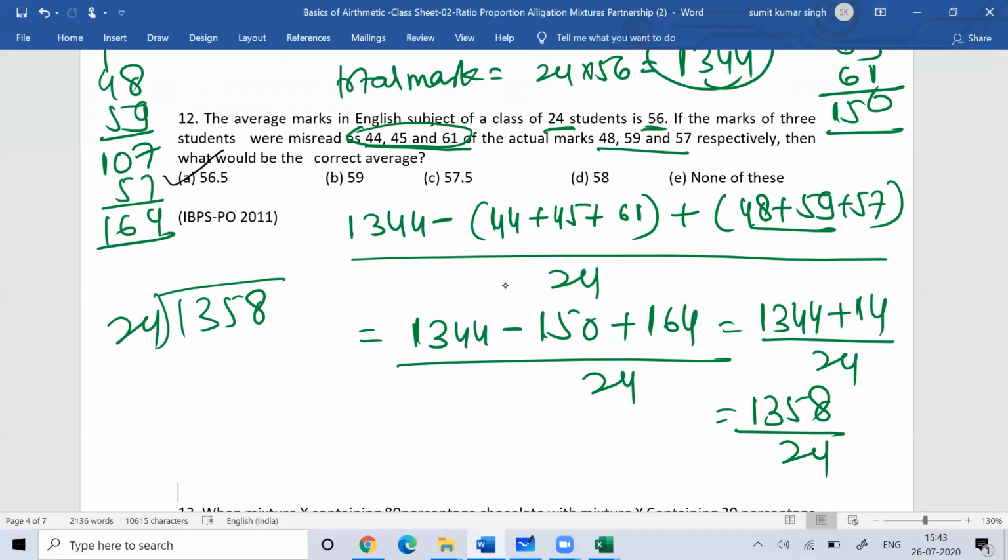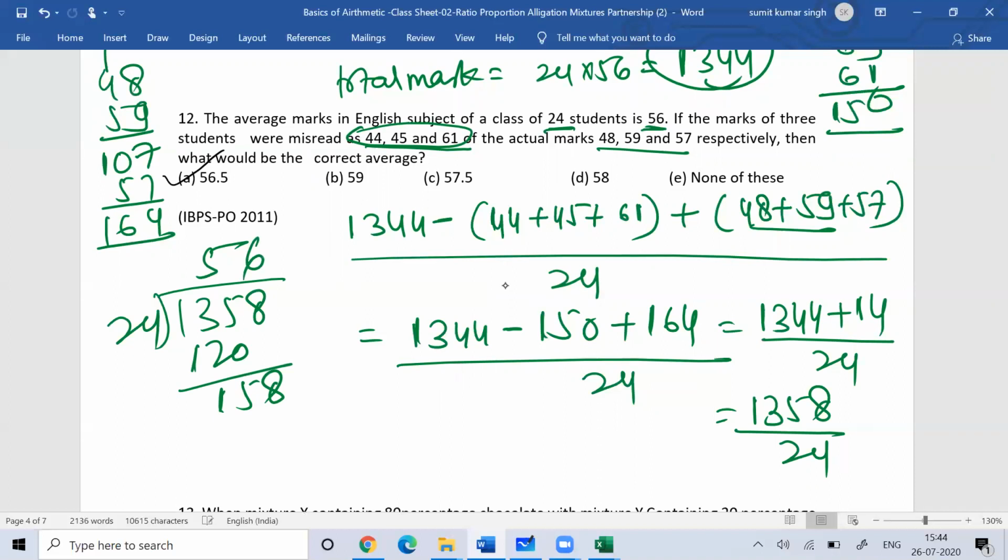24 threes is 72. 24 fours is 96. 24 fives is 120. So this is 158. Then 24 sixes I think is 144. So 120 plus 24 is 144. Then 144 plus 24, 144 plus 20 is 164, 168. So 24 sevens is 168.